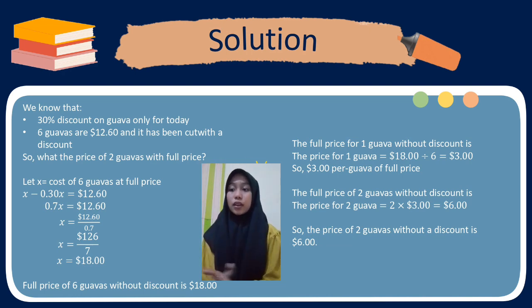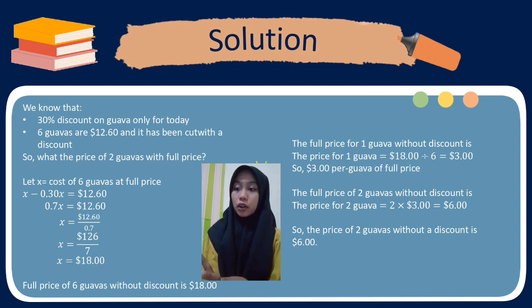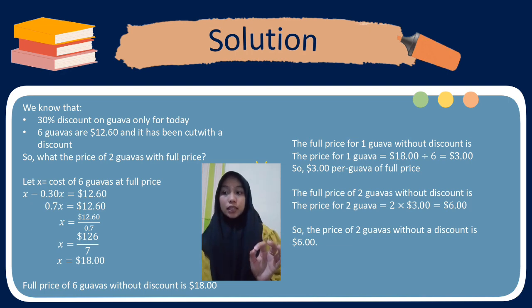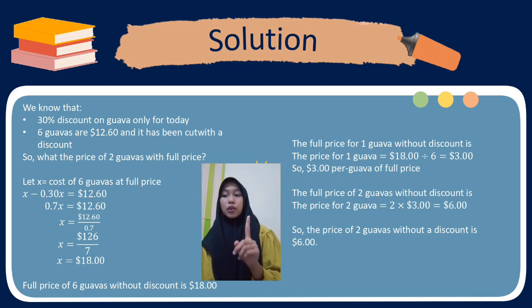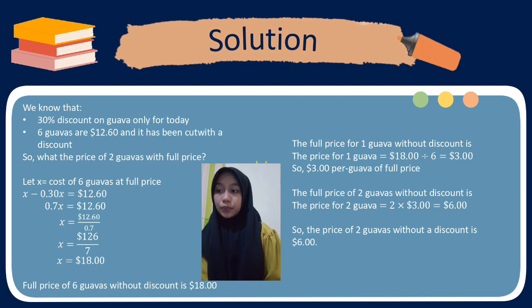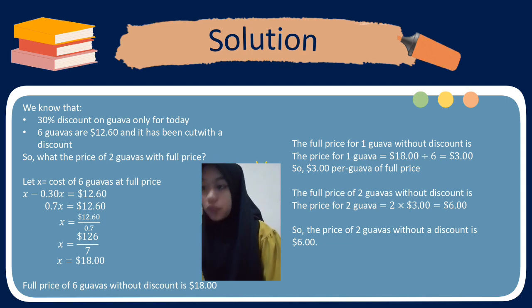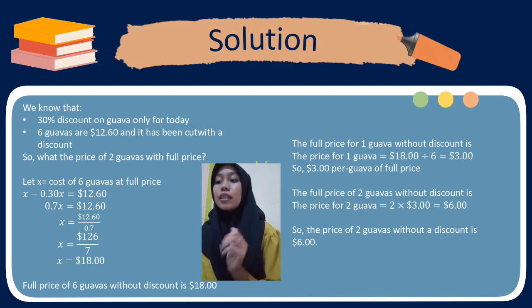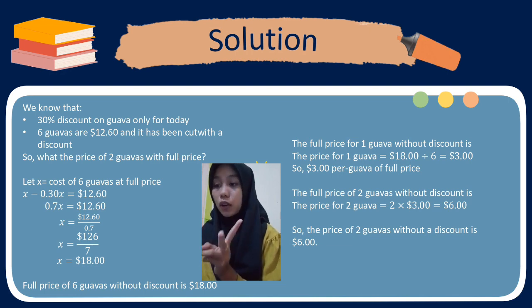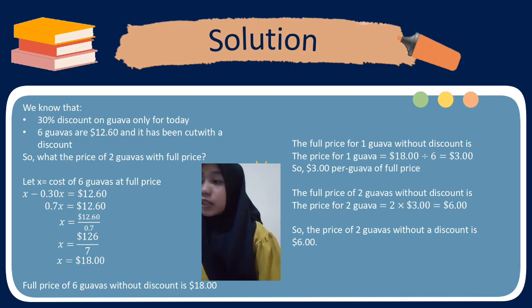Next, the full price of 1 guava without discount. The price for 1 guava is $18 divided by 6. So the price for 1 guava without discount is $3. So the full price of 2 guavas without discount is 2 times $3, which is $6. So the price of 2 guavas without a discount is $6.